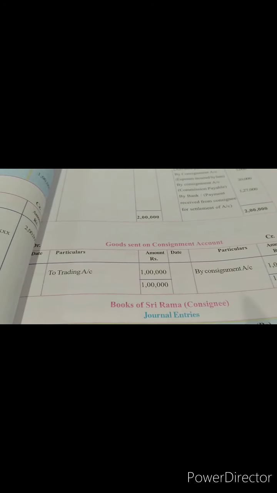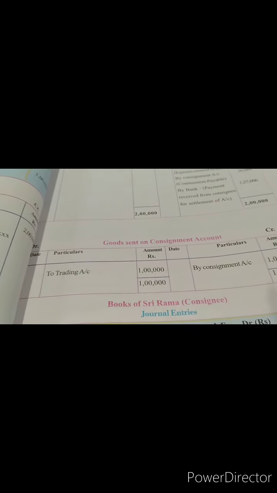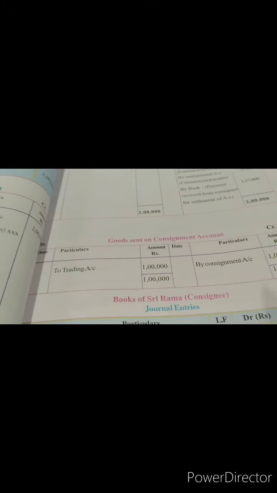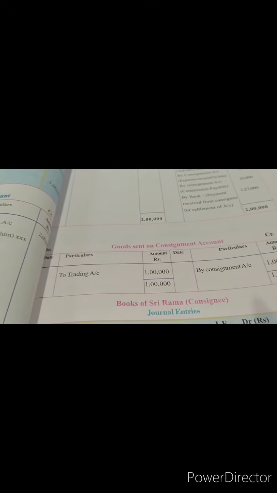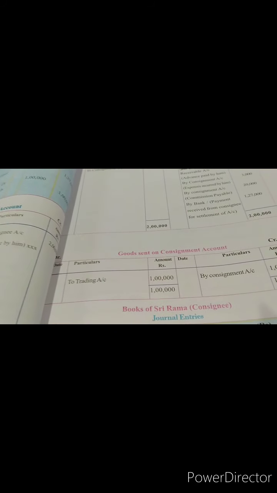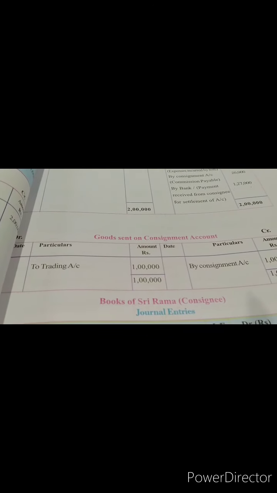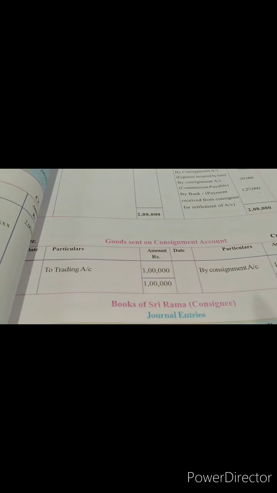Alright, now here we have goods sent on consignment account. Debit side we have trading account and credit side we have consignment account. This is the balance of goods sent on consignment account which is being transferred to trading account. The journal entry was already explained in our previous class: goods sent on consignment account debited to trading account. So this is how in the books of consignor we'll write.